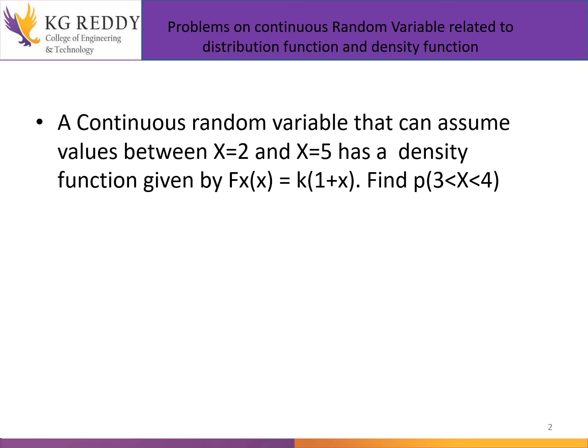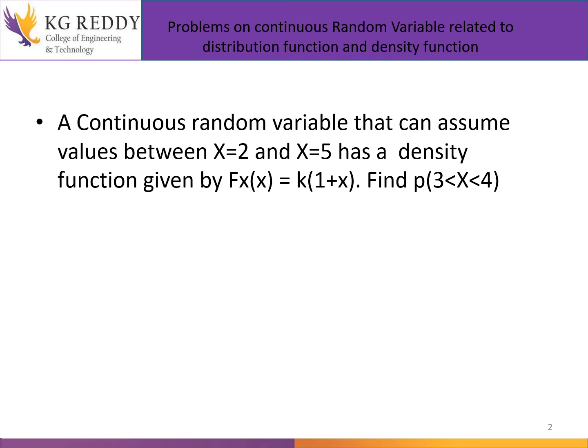Just read this question. A continuous random variable can assume values between x is equal to 2 and x is equal to 5. The interval that is given is only between 2 and 5, and it has a density function given by fx of x is equal to k into 1 plus x.